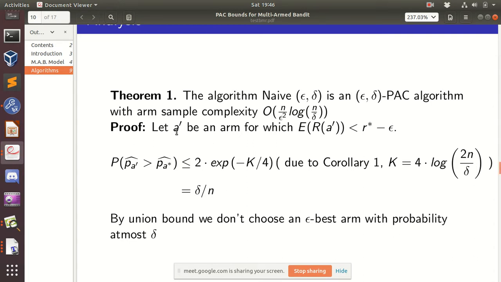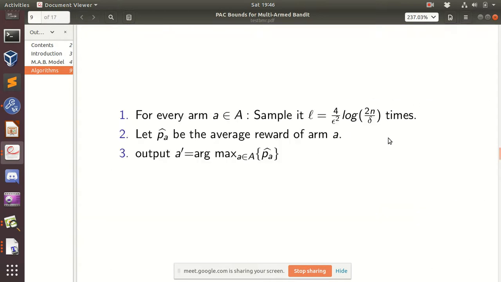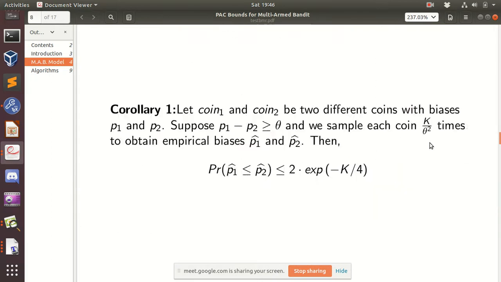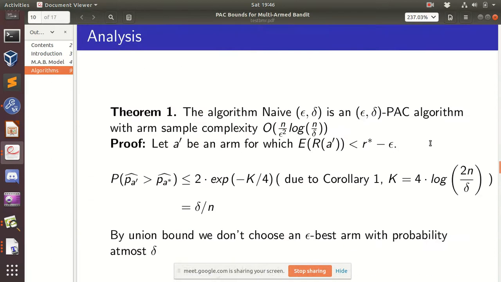Let A dash be an arm whose expected reward is less than r star minus epsilon. We had our definition that an arm is epsilon optimal if it follows this inequality, and we want to avoid such arms.